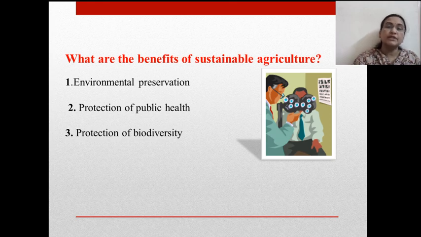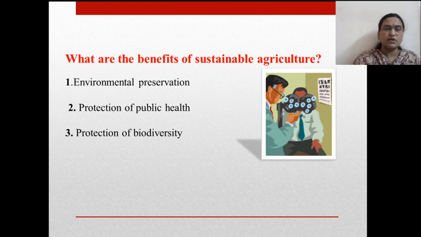In case of Punjab and some parts of Uttar Pradesh, these are the highly productive states in India. In case of Punjab, use of pesticides is more than 100%, and it has created cancer problems among the people.